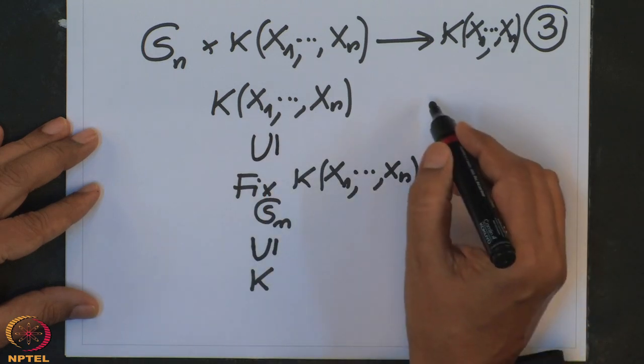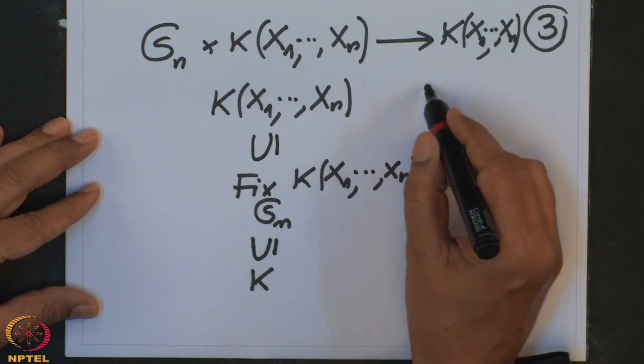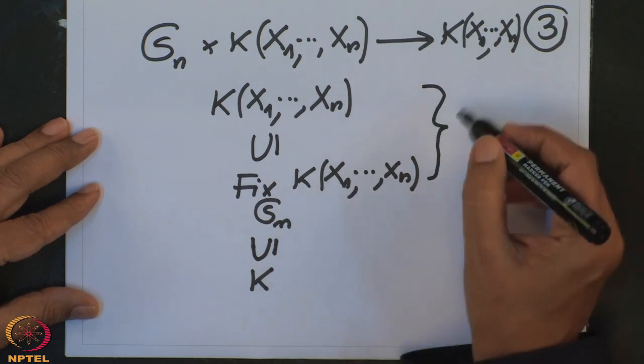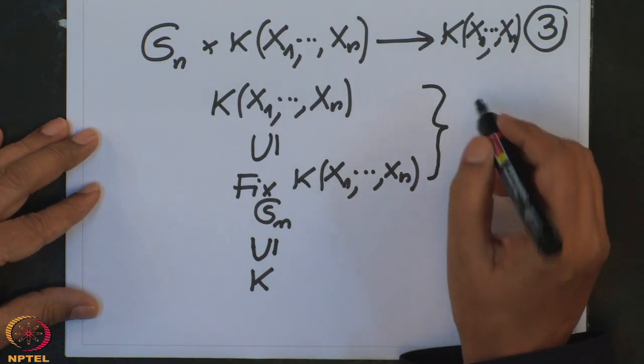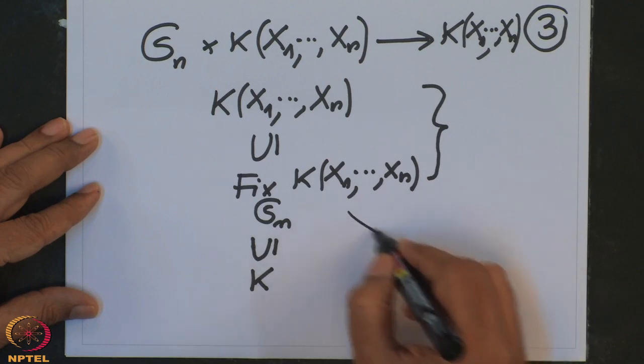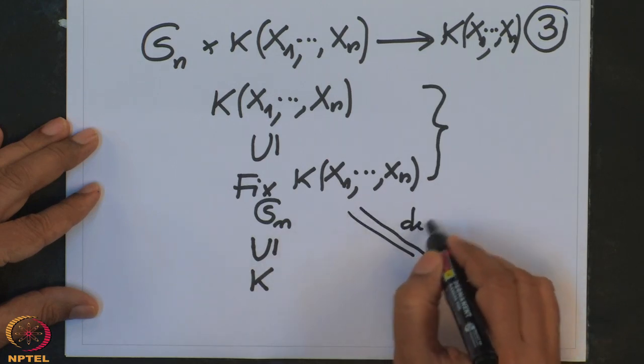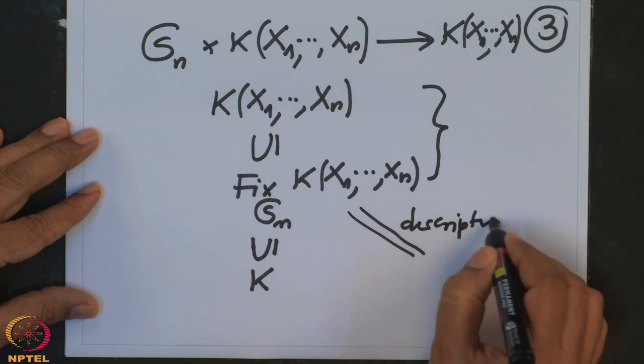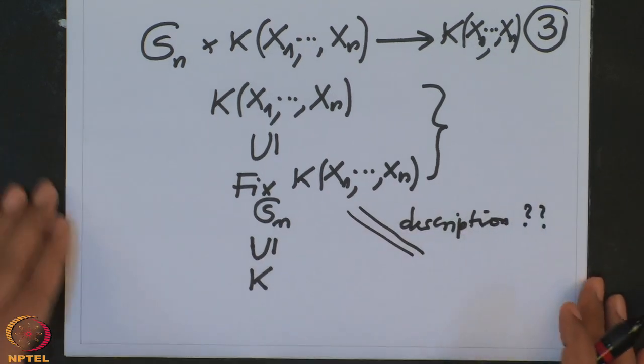And now there are so many questions. For example, we can ask about this field extension, namely, is it finite? If it is finite, what is its degree? Is it Galois? What is this Galois group? And so on. All these questions are cropping up. So the first question I want to concentrate on is what the fixed field is. I want to describe this fixed field.